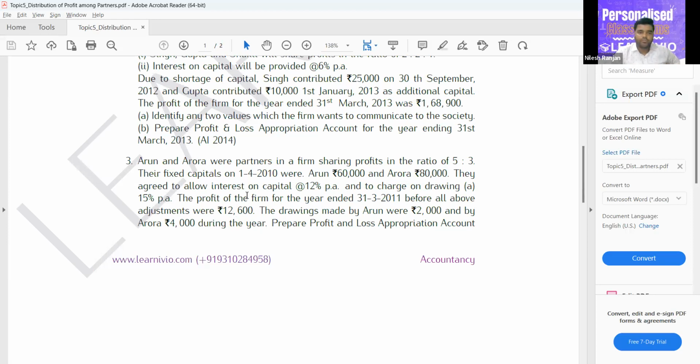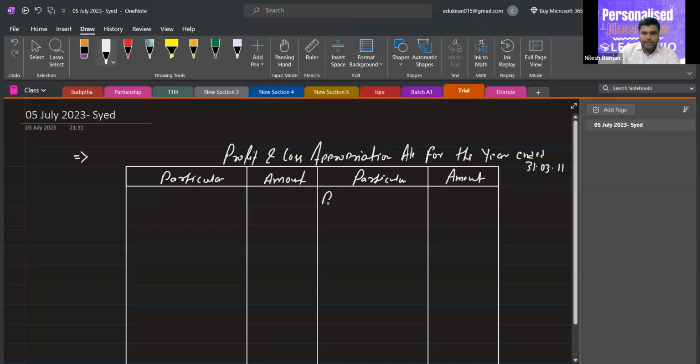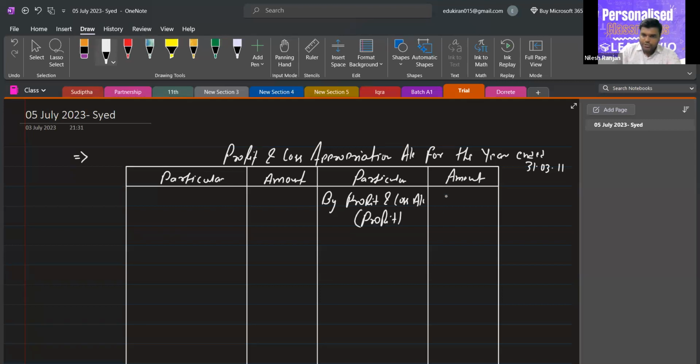Generally this profit will be given in the question, so by profit and loss account, it is transferred from profit and loss account: 12,600.